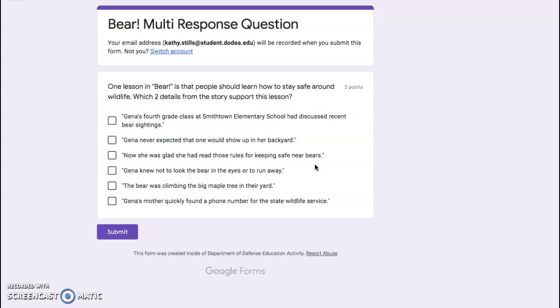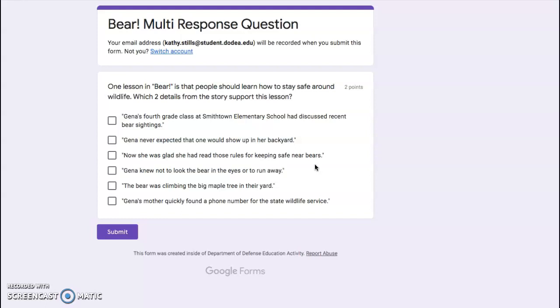Gina knew not to look the bear in the eyes or run away. That's a specific statement about safety around bears. Okay, so that's a possibility. The bear was climbing in the big maple tree in their yard. Doesn't have anything to do with safety. Okay, and Gina's mother quickly found a phone number for the State Wildlife Service. Again, that doesn't have anything to do with how to stay safe around wildlife.